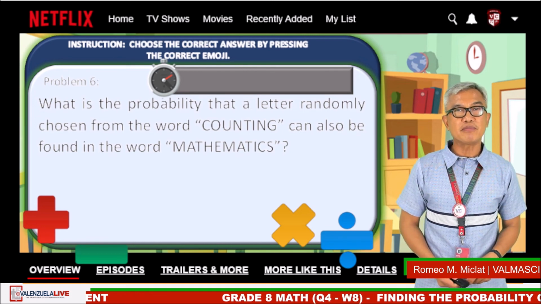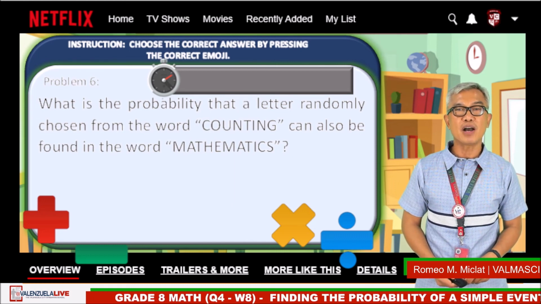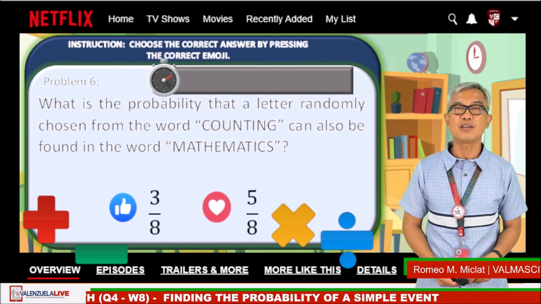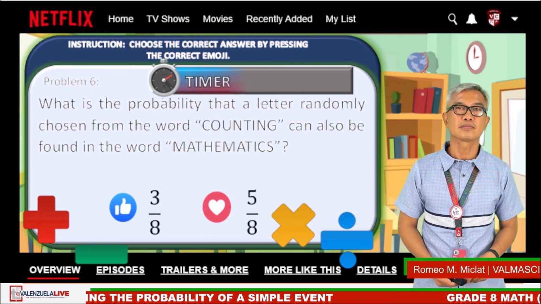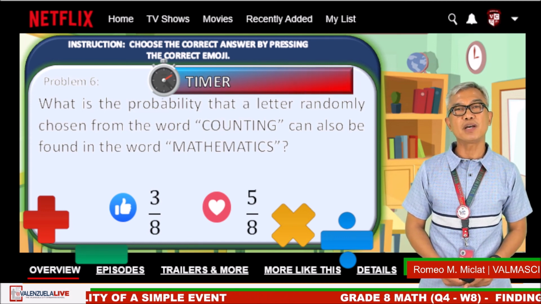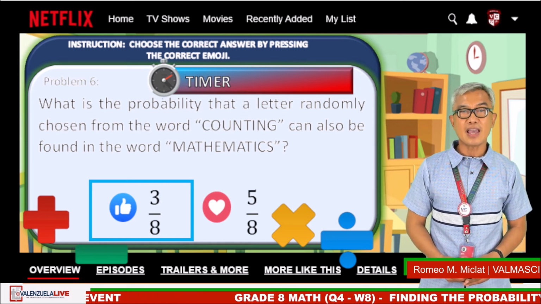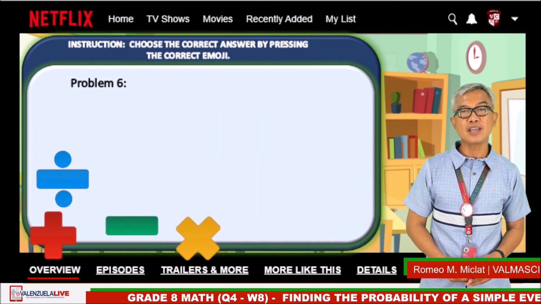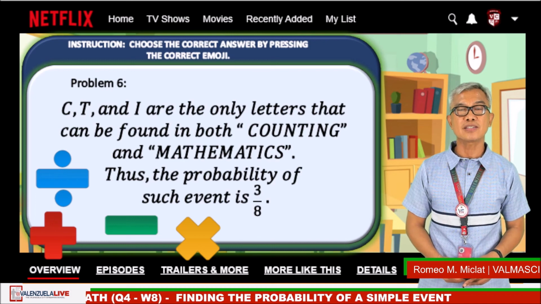Next problem, what is the probability that a letter randomly chosen from the word counting can also be found in the word mathematics? Like emoji is 3 over 8, heart emoji is 5 over 8. The timer starts now. Okay, time is up. The correct answer is 3 over 8. C, T, and I are the only letters that can be found in both counting and mathematics. Thus, the probability of such event is 3 over 8.